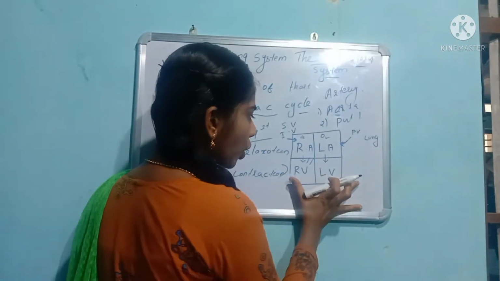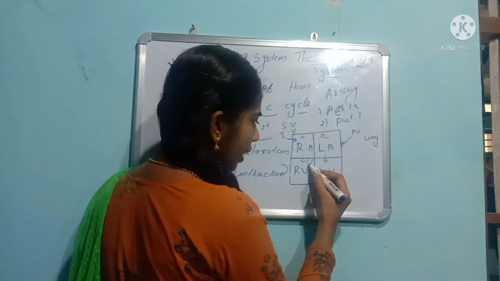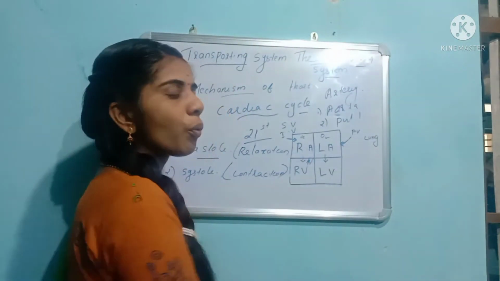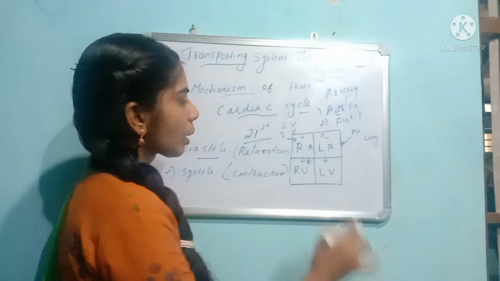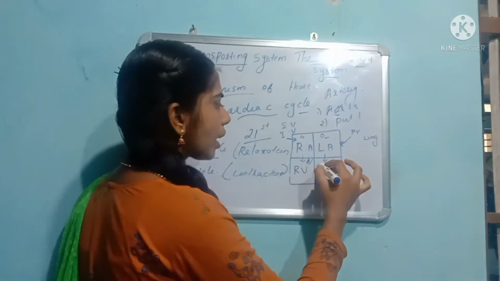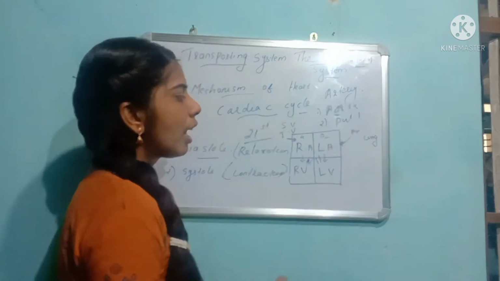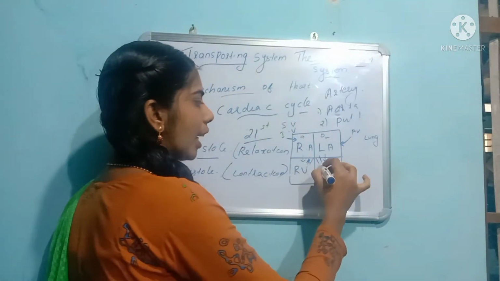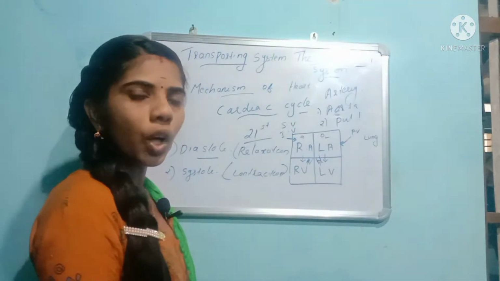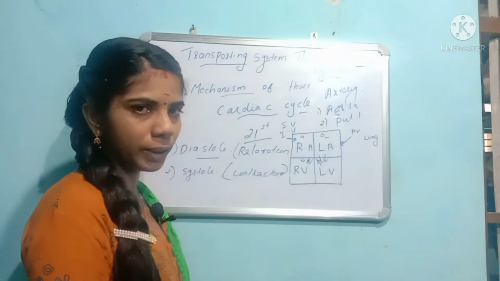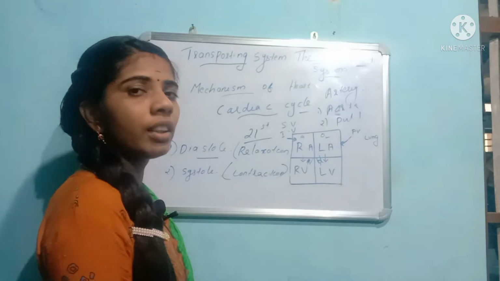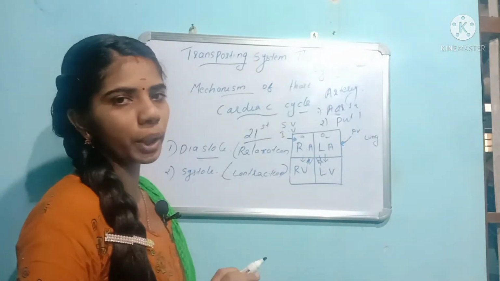So by the contraction of the ventricles, the deoxygenated blood is carried through the pulmonary artery to the lungs for purification. At the same time, the aorta, which originates from the left ventricle, carries the oxygenated blood to all over the body parts.